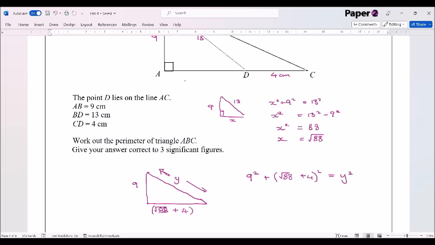Then we get plus 9 squared, which is 81. My calculator gives me a fairly unpleasant answer there. For y squared, it gives me roughly 260.005, and that's equal to y squared, which means that y is equal to the square root of that.